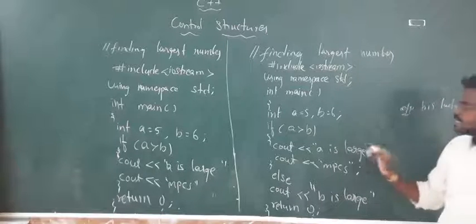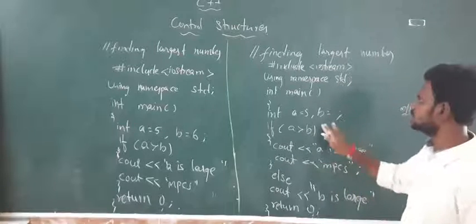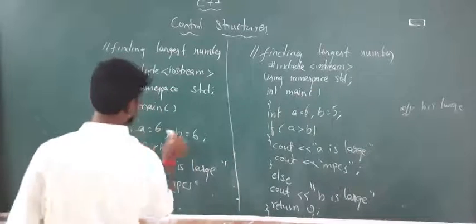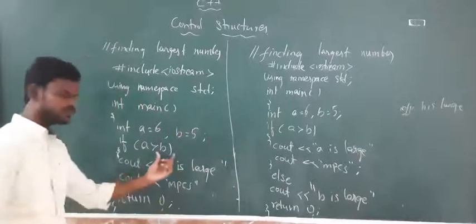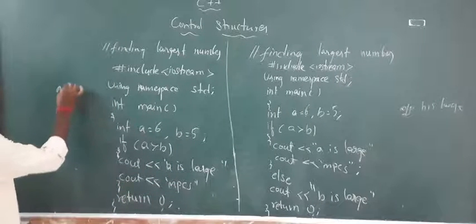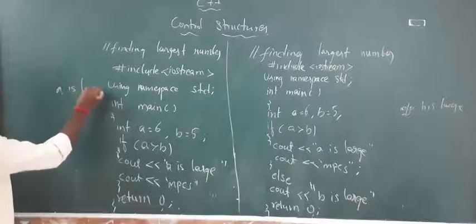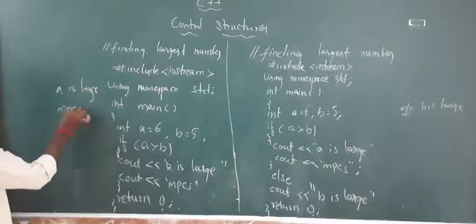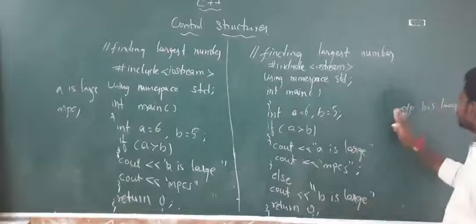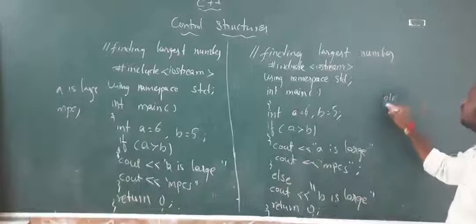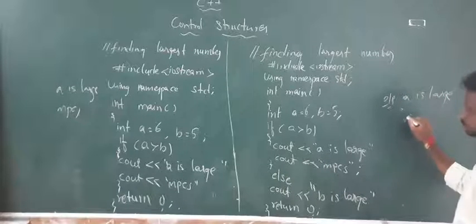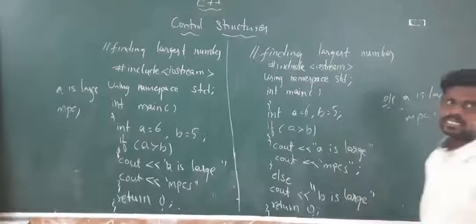Okay. Consider if we are changing the numbers. 6 and 5. And here also 6 and 5. Yes, 6 is greater than 5. Yes, it is true. Then it will be printing "A is large and MPCS." And here also in the same case it is true. So here also it will be giving the same output. "A is large and MPCS", like this.